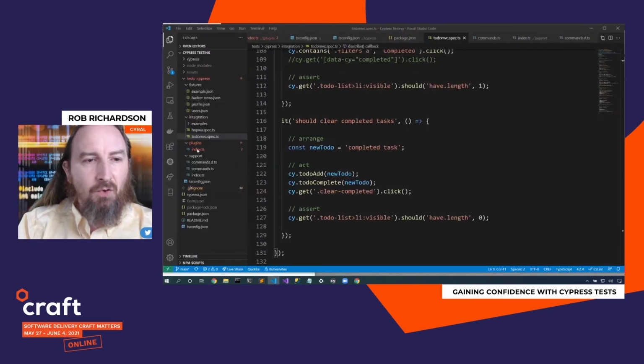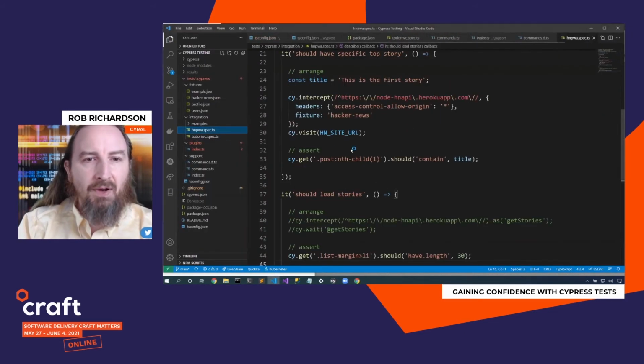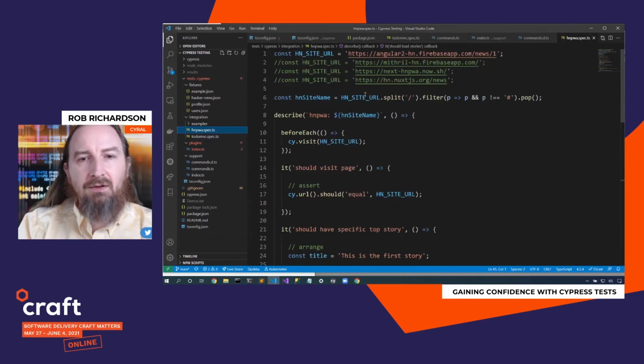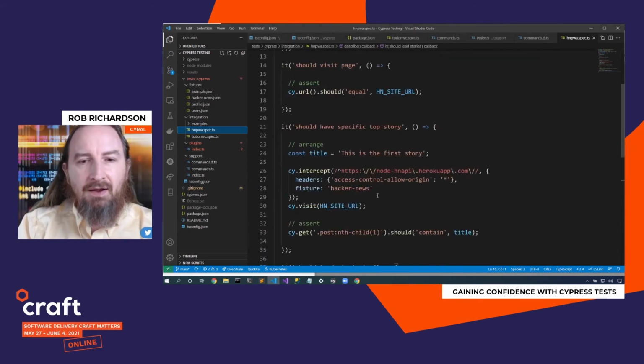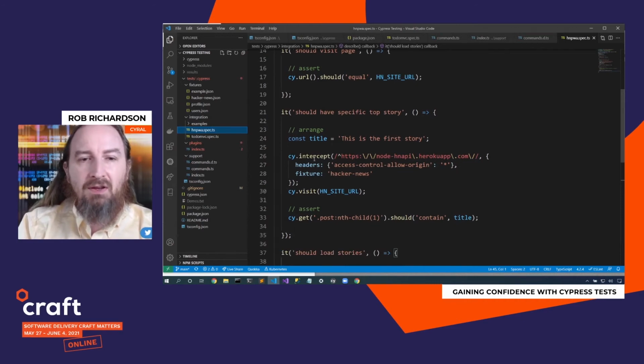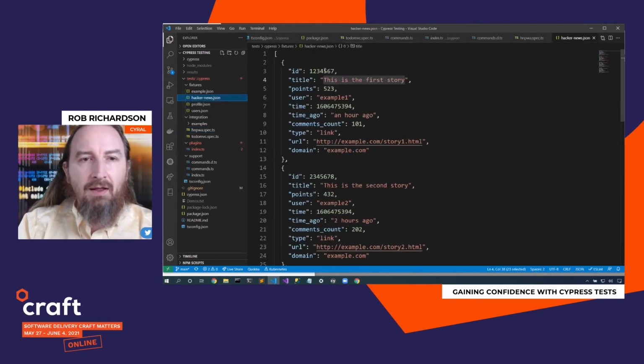So here's the code for that one, Hacker News PWA. Again, I'll start off by picking the type of API that I want. I will create a should visit site. And now I want to make sure that it should have a specific top story. Now, I can't assume what the API is going to return. So let me intercept that request and return this fixture, this Hacker News fixture. Here's this Hacker News fixture, and I know that this is the title of that first story.